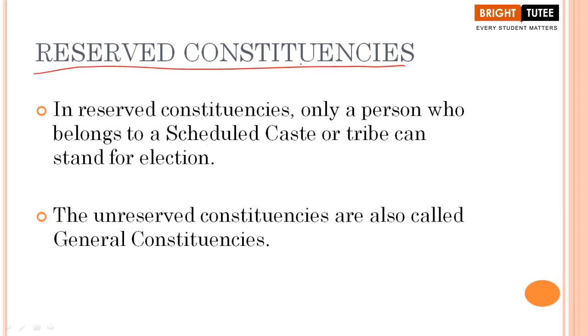Now if I were to ask you the meaning of constituency, you can answer this question, because the term constituency came up a lot of times in the previous topic.